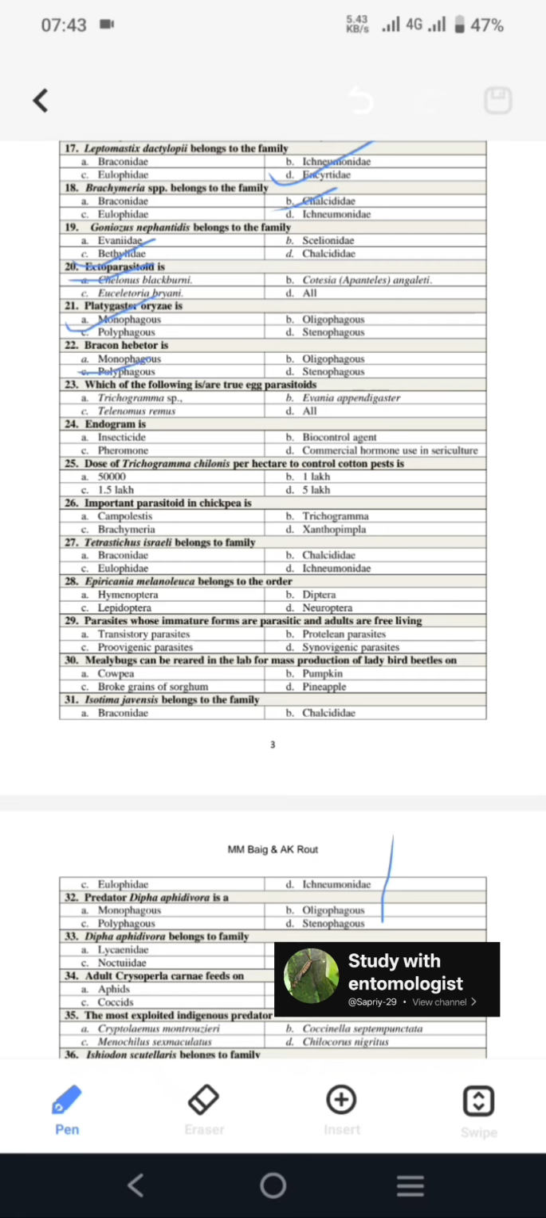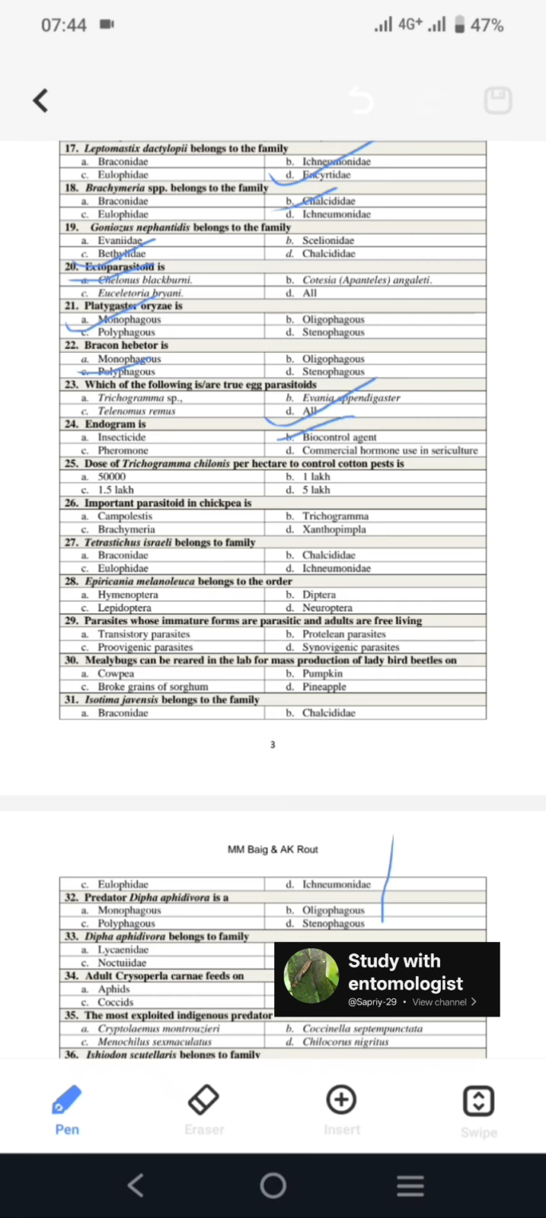Next is, which of the following is a true egg parasitoid? Trichogramma, Evania appendigaster, which parasitizes the ootheca of cockroach, and likewise Telenomus rowani for the yellow stem borer. So all these three can be true egg parasitoids. Next is, Endogramma is a strain, an endosulfan resistant strain of Trichogramma. So that's why it is a biocontrol agent.